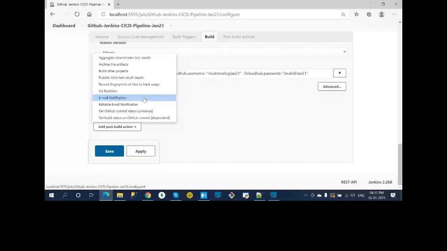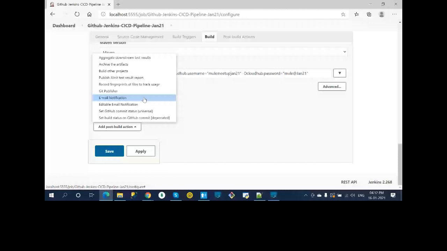So for email notification, you can give recipients here. But I don't have proper credentials, so I won't be doing this. If you have the proper setup, you can add it here. So we'll go with this and we'll see. Till now, we are done with the proper configuration.